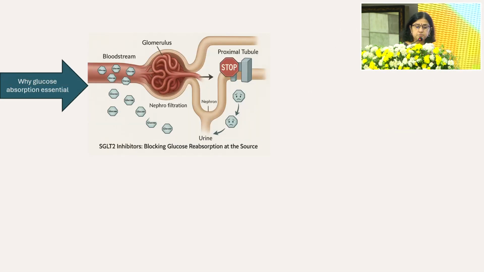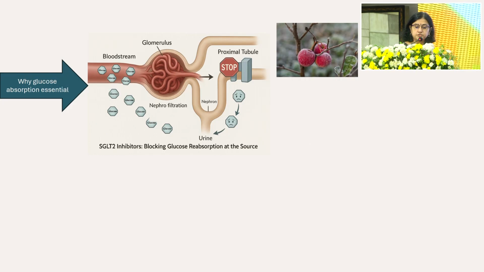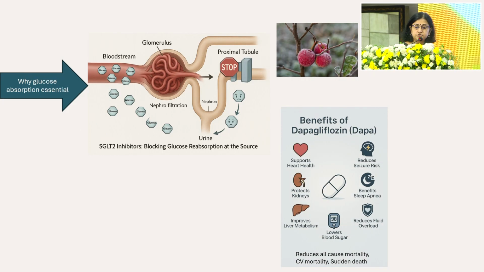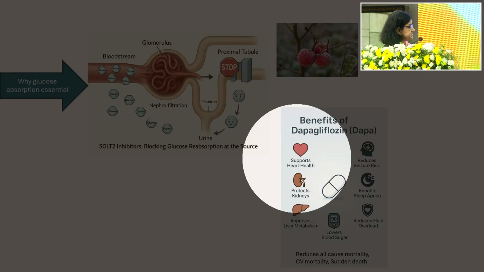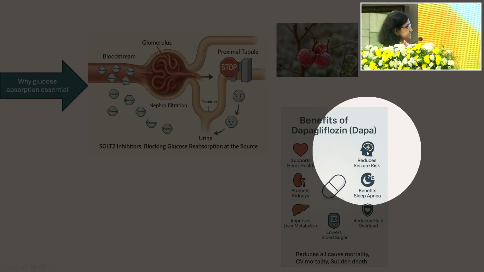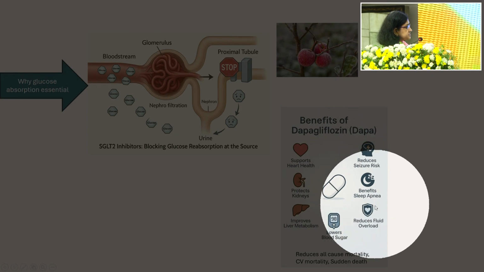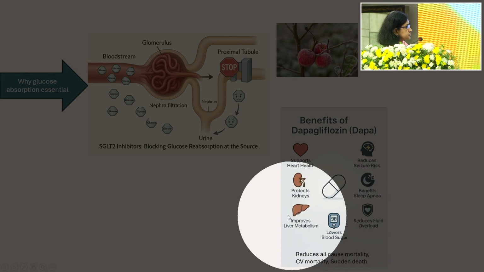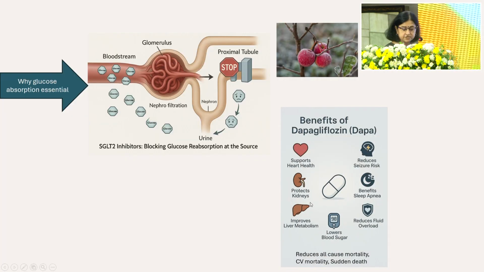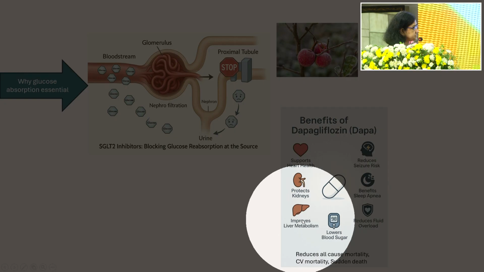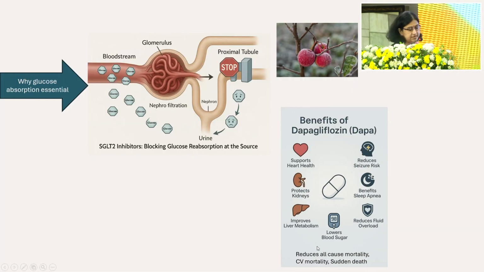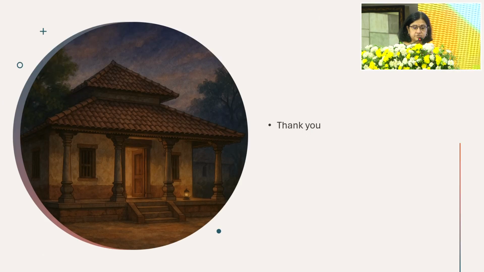So in my talk, I spoke about why glucose evolved, why glucose became essential, about the evolution of the SGLT2 inhibitors from the bark of the apple tree. Currently, apart from the benefits I spoke about today with the kidney and the heart, we also have data saying that it helps to reduce seizure risk, it benefits sleep apnea, it reduces the risk of NAFLD, it reduces atrial fibrillation, it reduces all-cause mortality, CV mortality, and sudden death. I shall stop here and happy to answer questions later. Thank you.